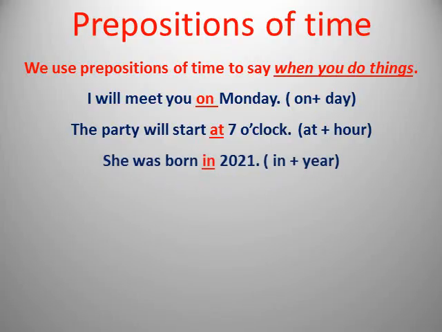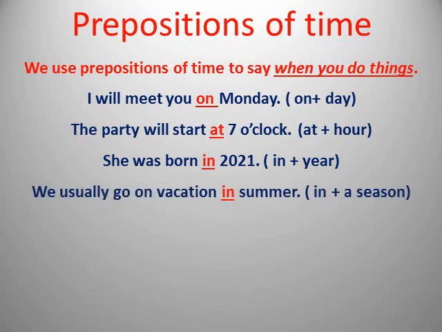She was born in 2000. She was born in 2021. So here we use in before year. We usually go on vacation in summer. So in plus season. Season like what? Like summer, winter, autumn, spring, and things like that. So in summer, in autumn, and so on.